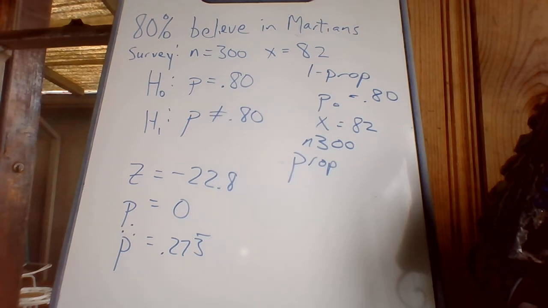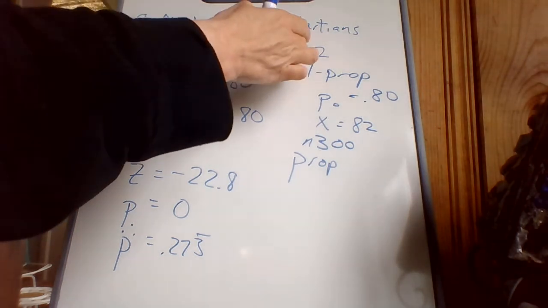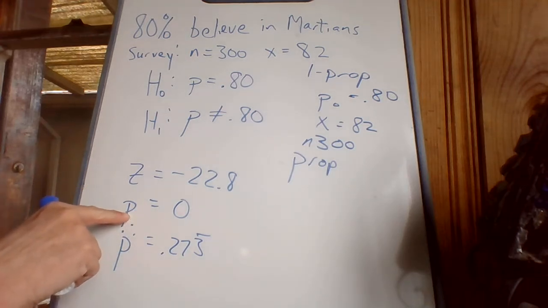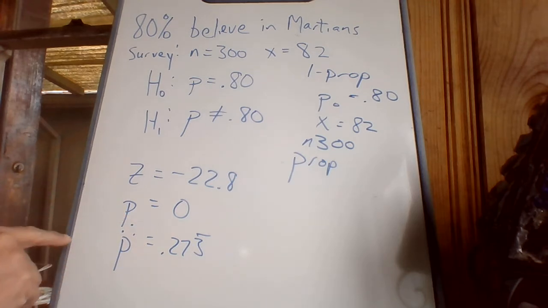Okay, now the homework just tells you to get Z and get P. It doesn't ask you to get the P with the 3 little pixels on it. That's the percent. That's what you would get if you went 82 divided by 300. Okay, this person claims 80% of people believe in Martians, and I got 27.3% of people believe in Martians. We definitely are not in agreement, and we're so much not in agreement that that's the percent chance that the other person is right. They have a 0% chance of being right. If I can get 27.3% and they're claiming 80%, it's because we are not even in the same ballpark.